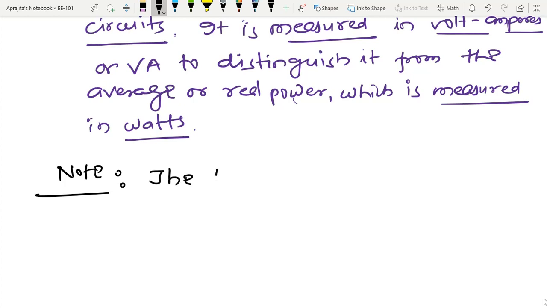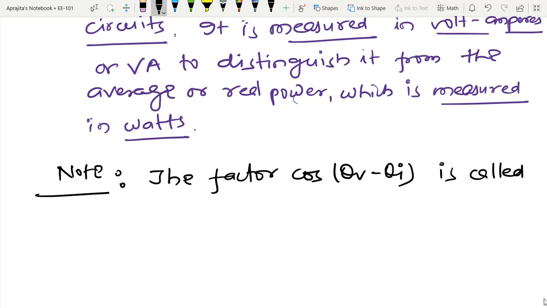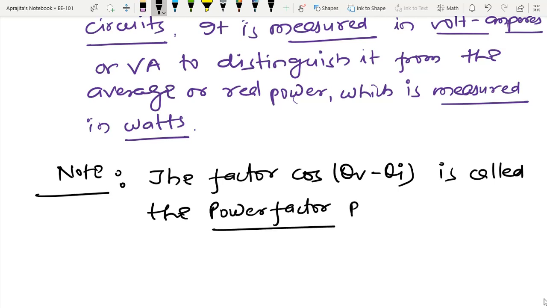The factor cos(theta V minus theta I) is called the power factor, and we are denoting this as PF.